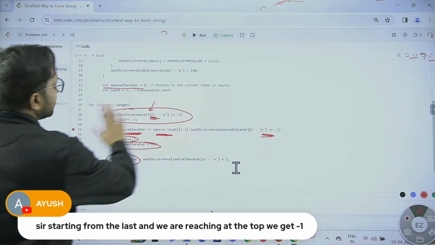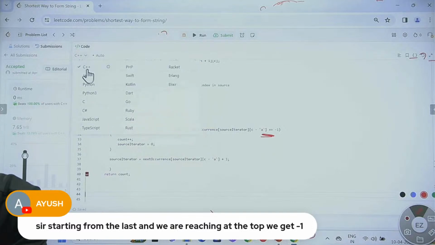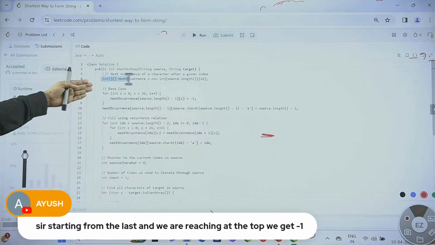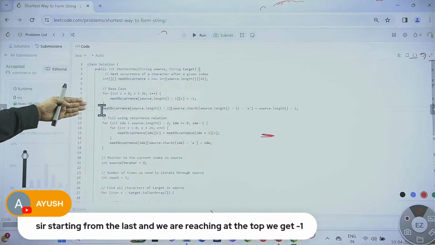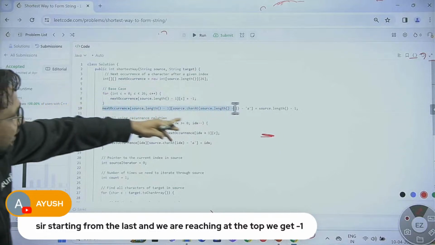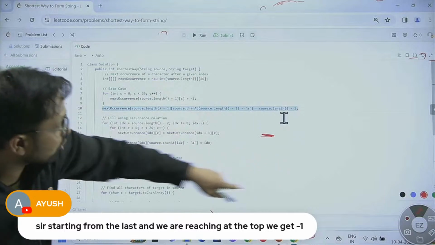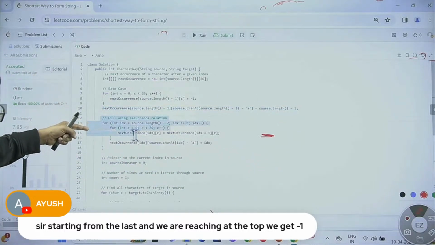That's it. Let me share the code in Java also, as there might be some people from Java. The same thing is here: we declare a 2D array and initialize it with -1. Only one element will be updated in the last row, and all others will be -1. After that, we completely fill the table.